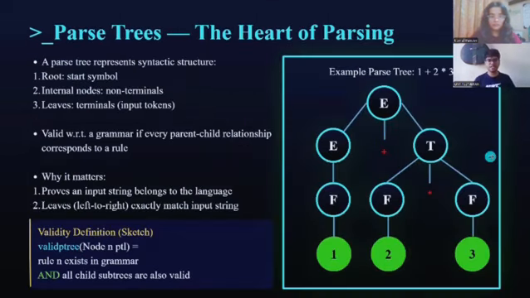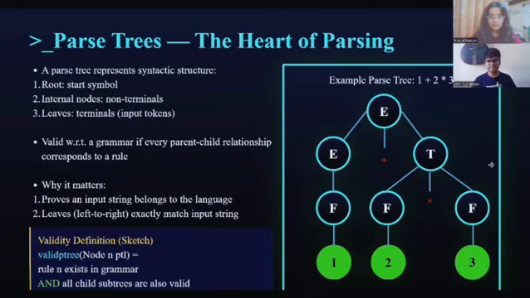Parse trees. Now let's talk about parse trees, the central data structure in this entire paper. A parse tree represents the syntactic structure of an input. The root of the tree is always the start symbol. Internal nodes are non-terminals and the leaves are terminals, the actual tokens from the input. For example, for the expression 1 plus 2 times 3, the parse tree shows that multiplication has higher precedence than addition through the tree structure itself. The paper formally defines what it means for a parse tree to be valid with respect to a grammar.